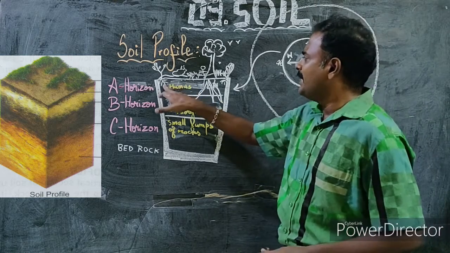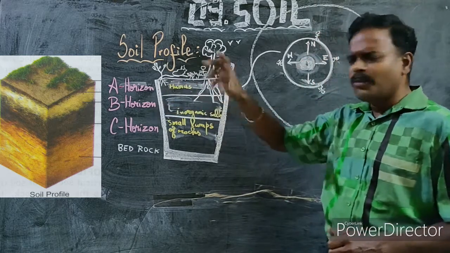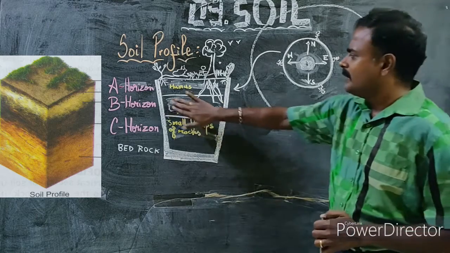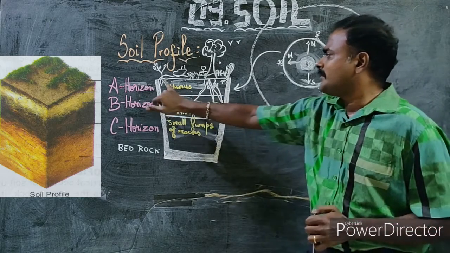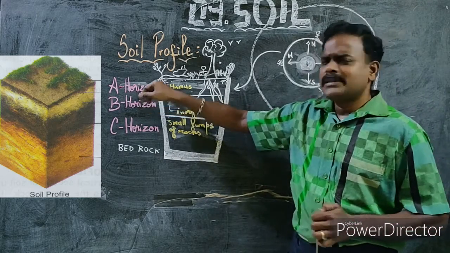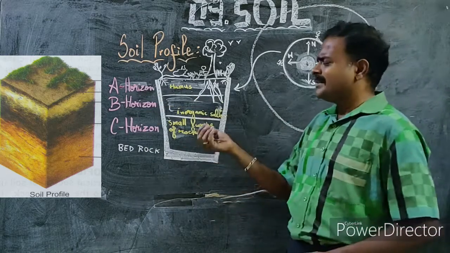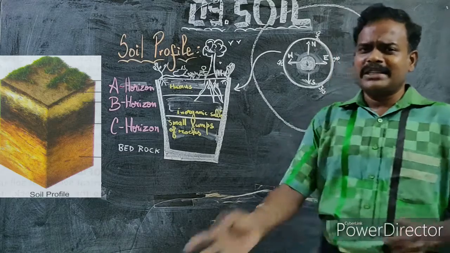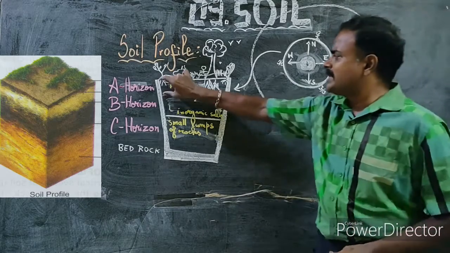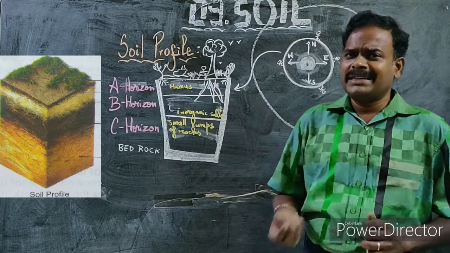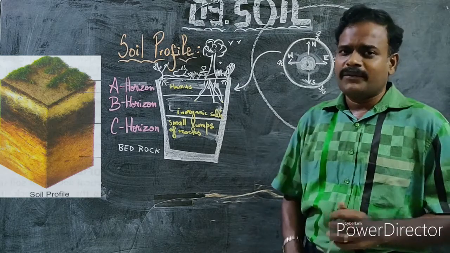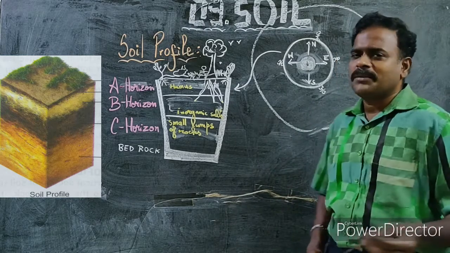Then second, you will find the root system of small plants in the A horizon, which is not found in the B horizon. You will find the root system of small plants like rose and hibiscus. In other words, herbs and shrubs. What are herbs and shrubs? Grass is an example of a herb. I hope now you can understand what is meant by herb.